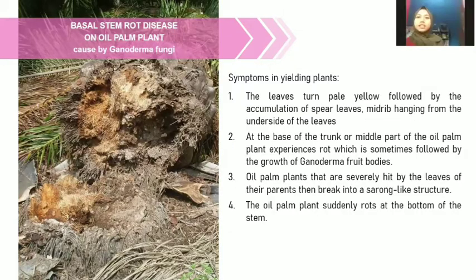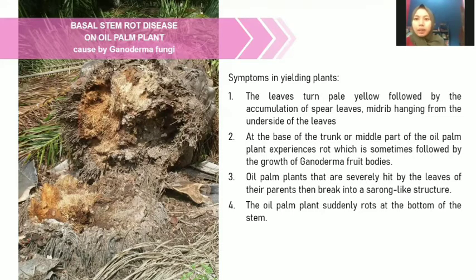Okay, the symptoms in yielding plants. The leaves turn pale yellow, followed by the accumulation of spear leaves, which are hanging from the underside of the leaves. The second, at the base of the trunk or middle part of the oil palm plants, experience rot, sometimes followed by the growth of the Ganoderma fruit bodies.